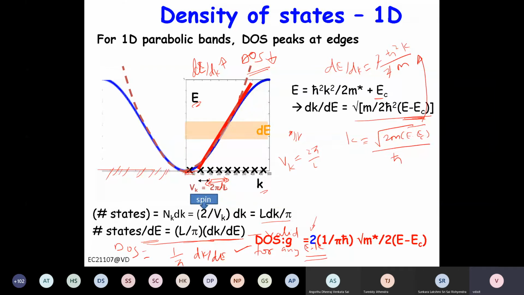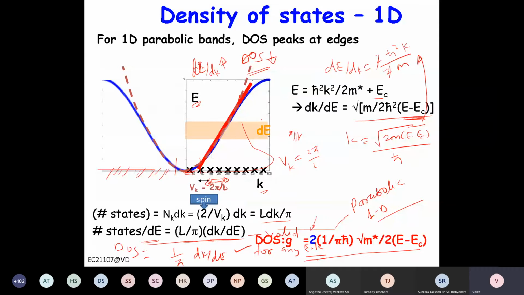Now there are other derivations in some textbooks you may find with pi by L. So you may find this plus minus pi by L to plus pi by L, but they are equivalent basically. So just to be on the safe side, you can always follow the one procedure that we are discussing in this class, but there are other ways also to derive the density of states, and eventually you get the same expression. So this is the density of states for parabolic 1D bands, right? And if you plot it, you will get some peak here, right?